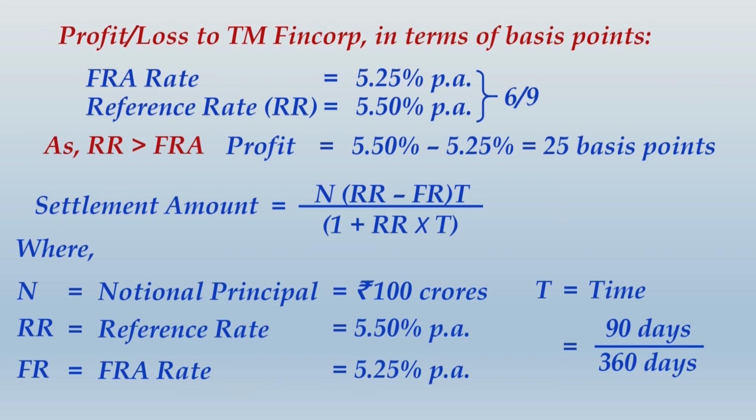That will be for 90 days, but we will be writing the time in terms of years. That is why we will be taking time as 90 by 360 in terms of days. So do one thing, write up this whole thing, and then we apply the values of the variables in the settlement amount formula and arrive at the correct amount of settlement. But let us first write up what you find on screen.